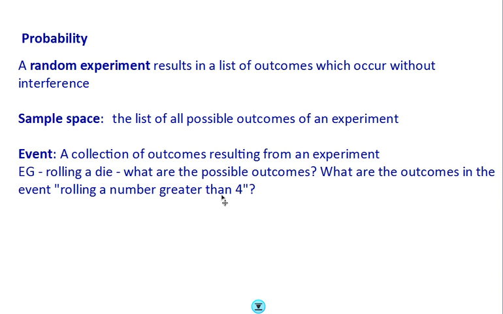So the outcomes that are in this event are only 5 and 6. So an event is a particular group of outcomes that you're interested in. What are some other examples? Well, I might say the event that I will roll an even number with my die, or the event that I'll get heads when I toss a coin. Okay, so I'm hoping that those terms are clear now. Let's move on.